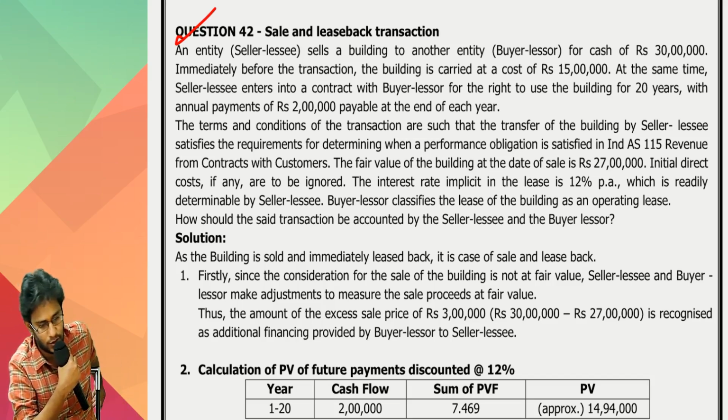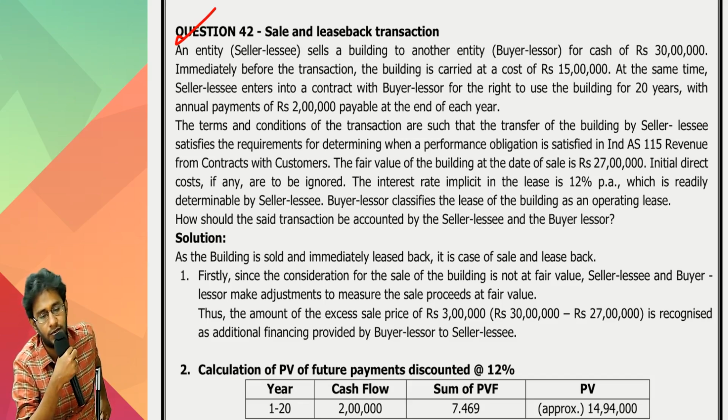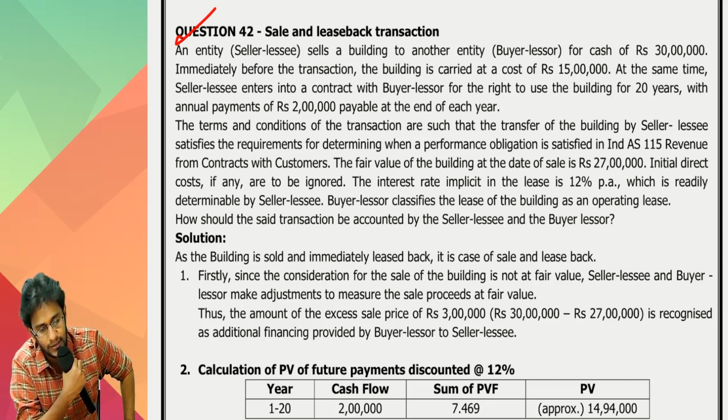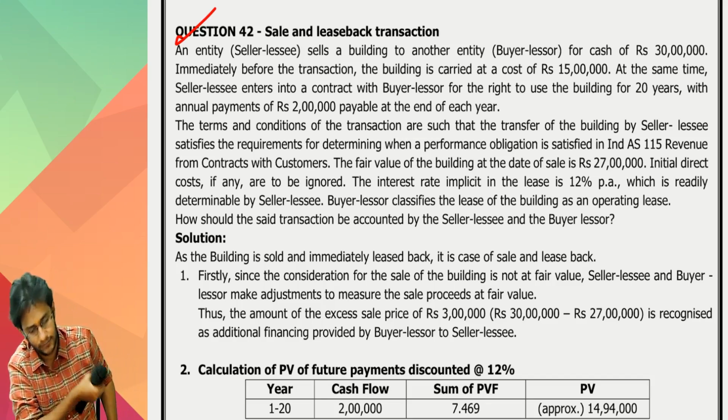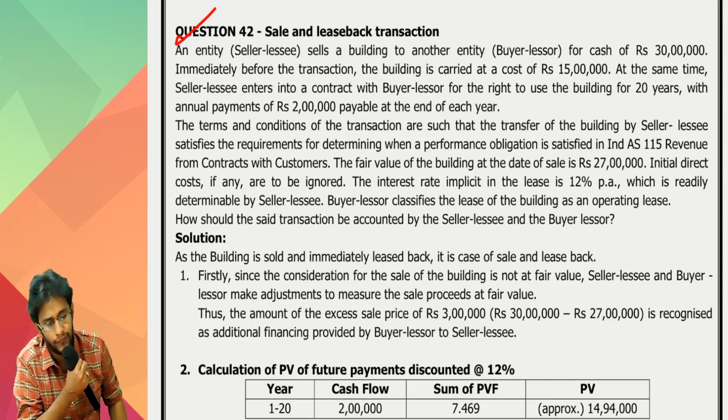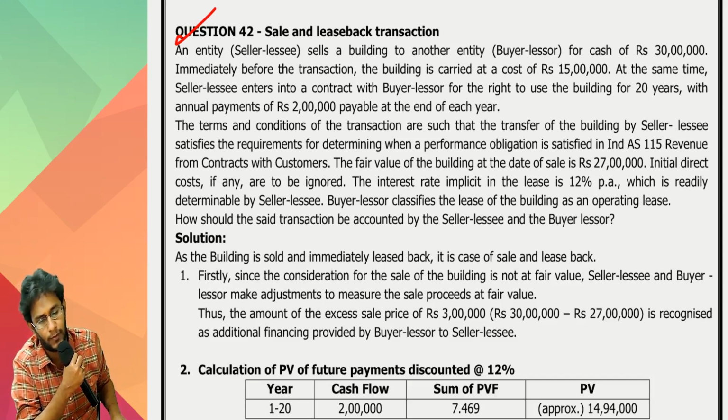Immediately before the transaction, the building is carried at a cost of 15 lakh rupees. Carrying amount is 15 lakhs, sale price is 30 lakhs. At the same time, the seller lessee enters into a contract with the buyer lessor for the ROU, right to use the building, for 20 years with annual payments of 2 lakhs payable at the end of each year.